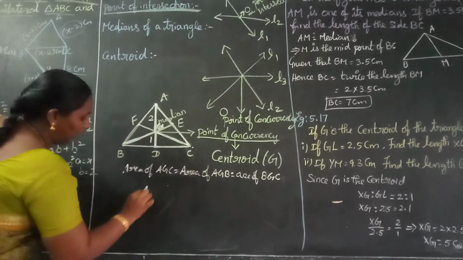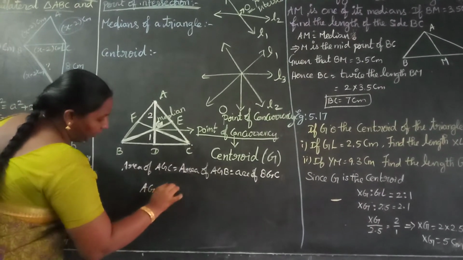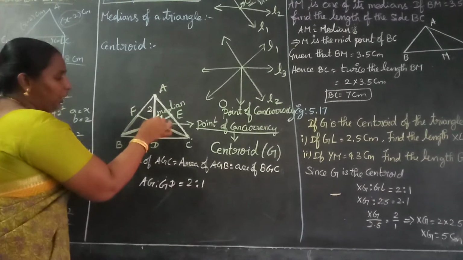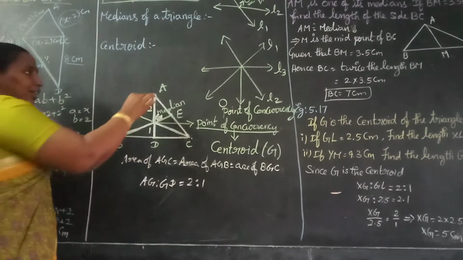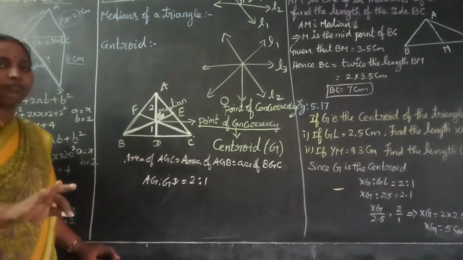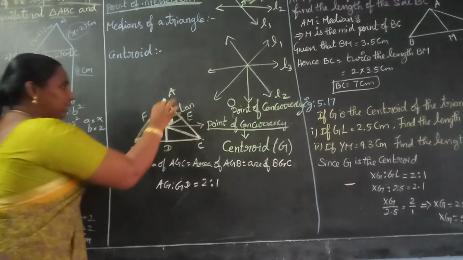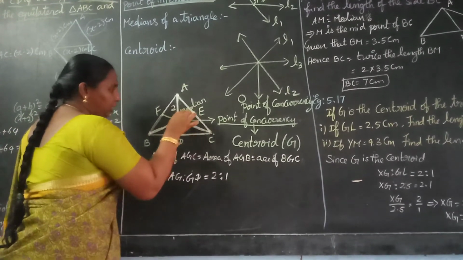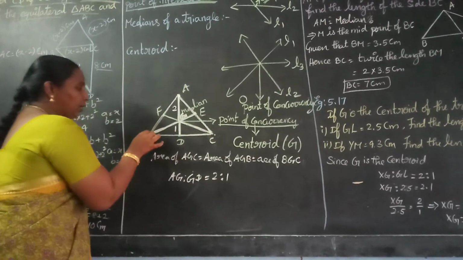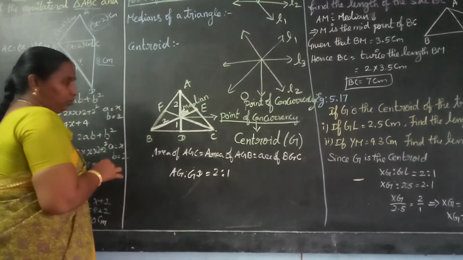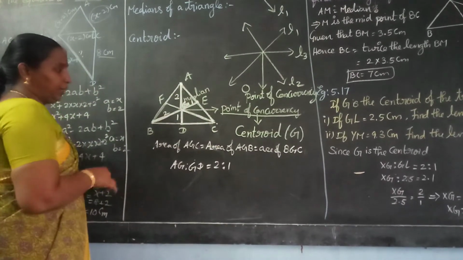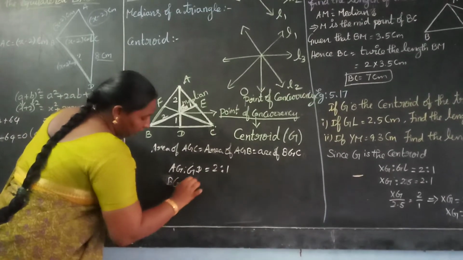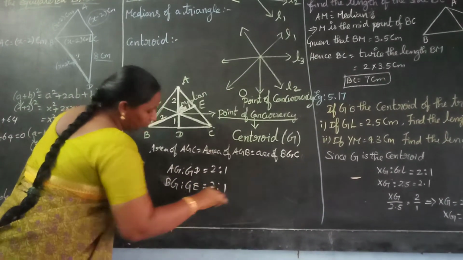That is AG is to GD equal to 2:1. Here AG will be 2 parts and GD will be 1 part. The whole AD we are taking now will be 3 parts. Not only this median, if you take this median BE, the centroid also divides it in the ratio 2:1. From the vertex it will be two parts, and the other side 1 part. Here BG is to GE equal to 2:1.